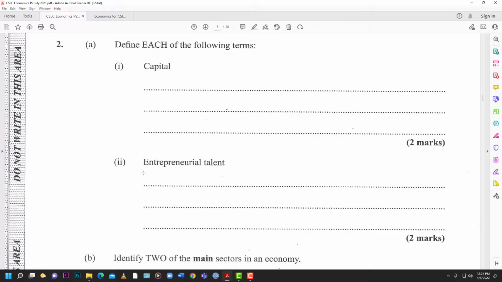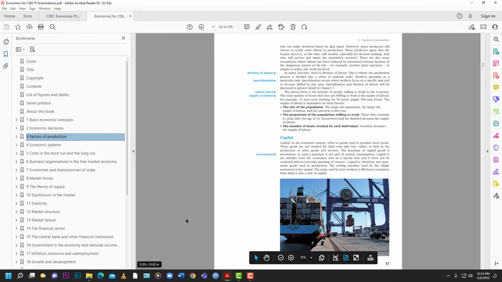Alright, so let's just jump right into it as I said before. Number 2A. Define each of the following terms. So you have capital, you have entrepreneurial talent. So these are the factors of production. 2 factors of production. Capital and entrepreneurial talent. And so, of course, our trusted textbook has definitions right here. They have a whole chapter dedicated to, chapter 3 dedicated to factors of production.